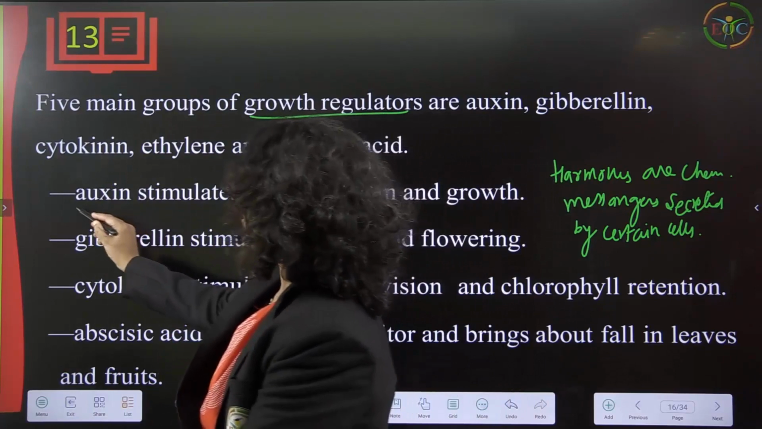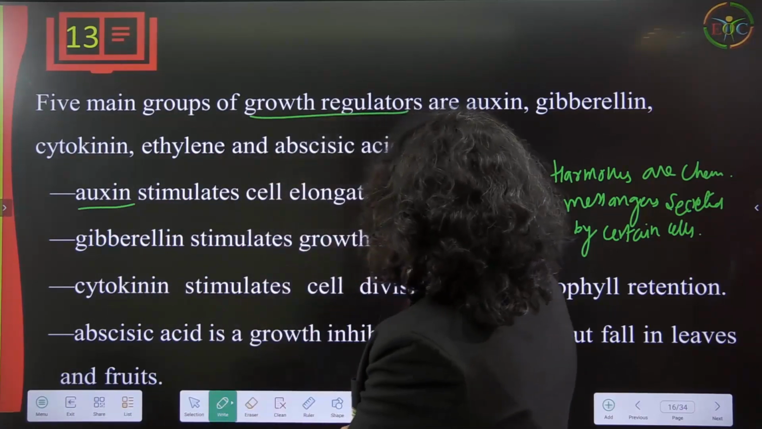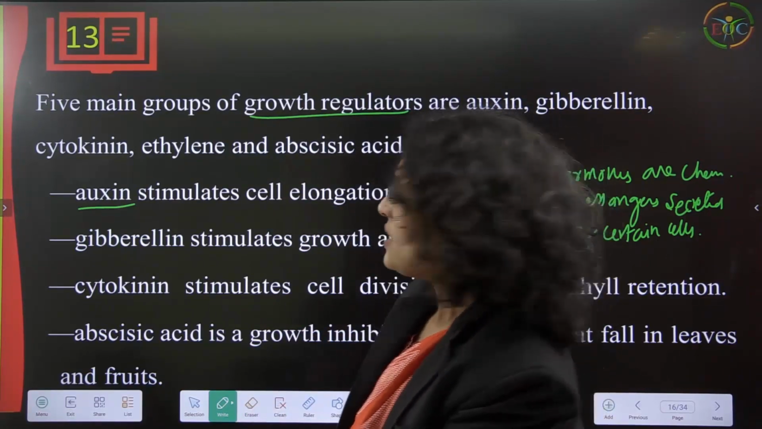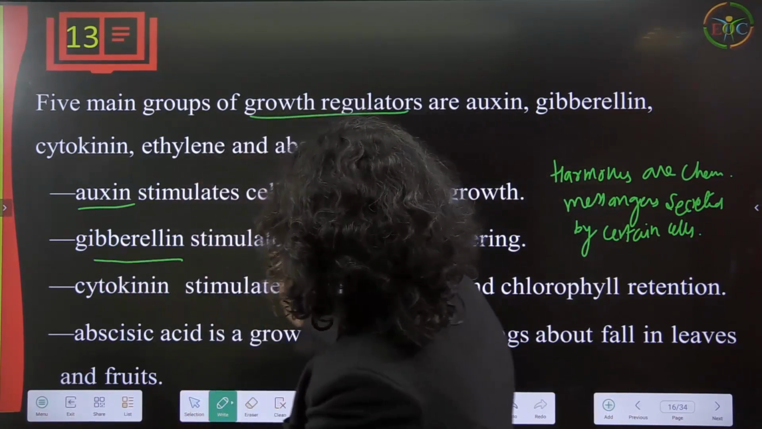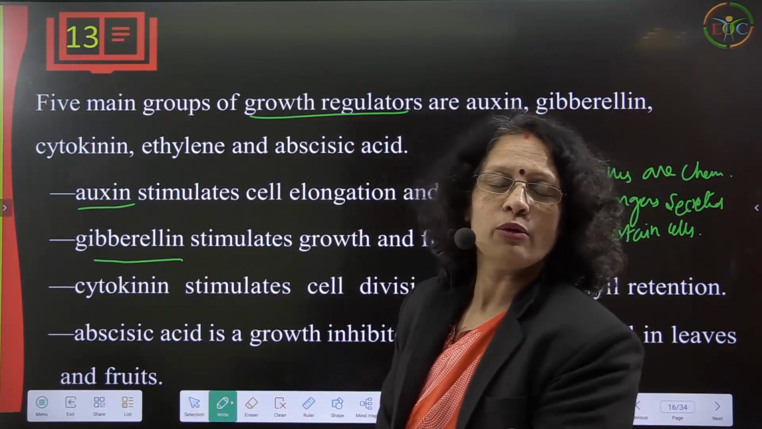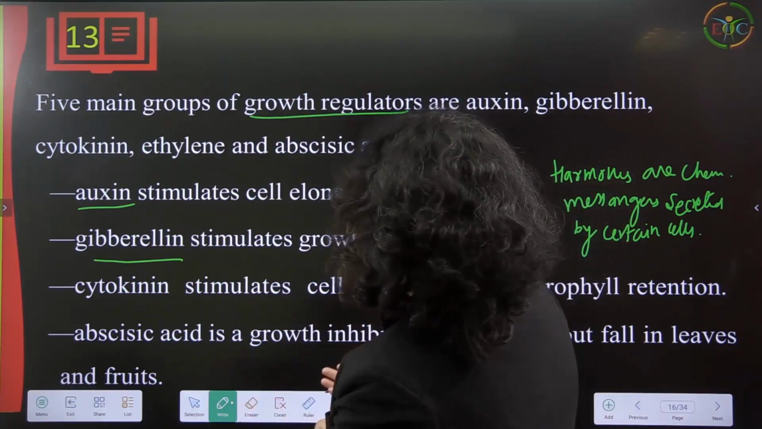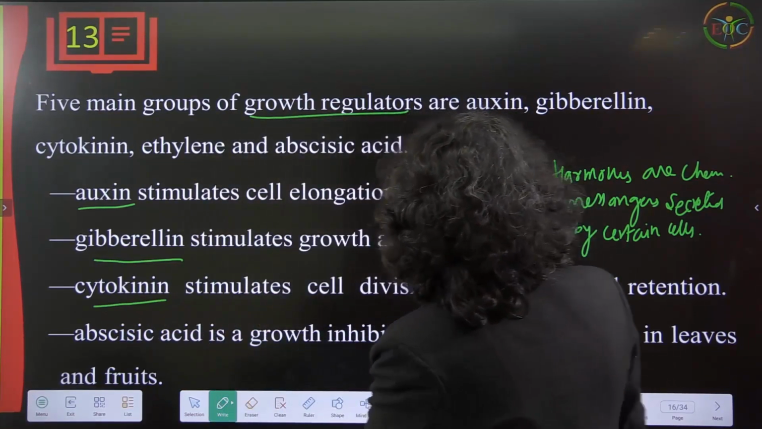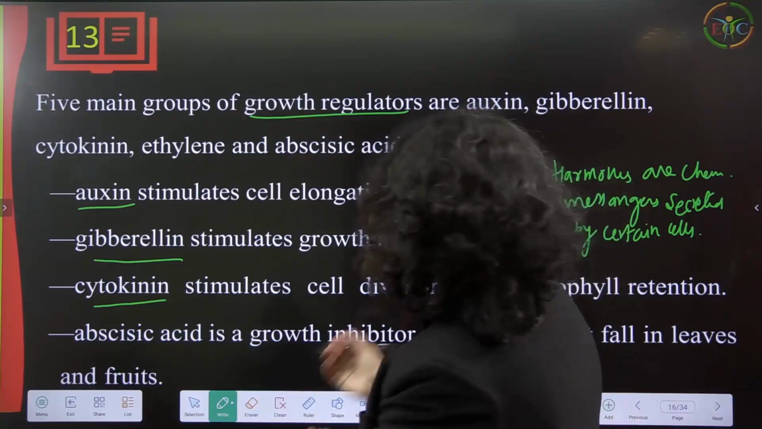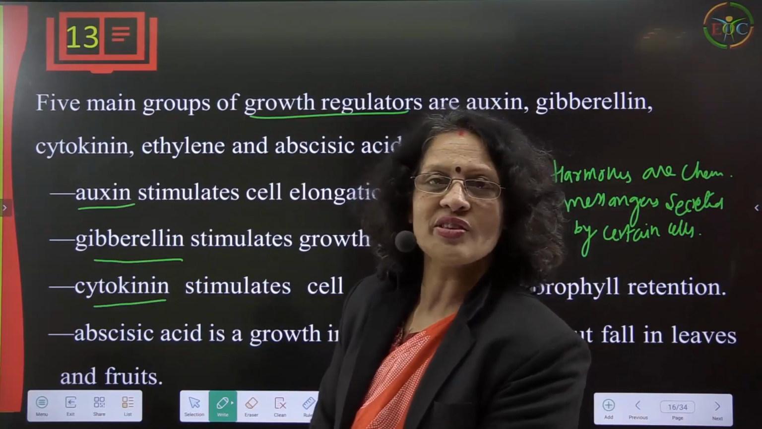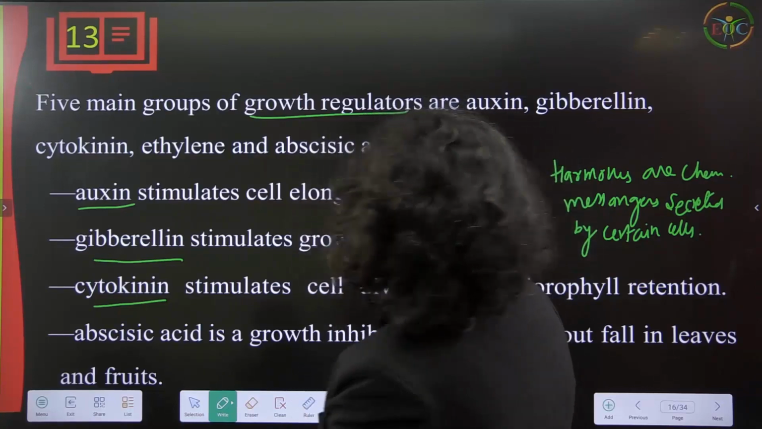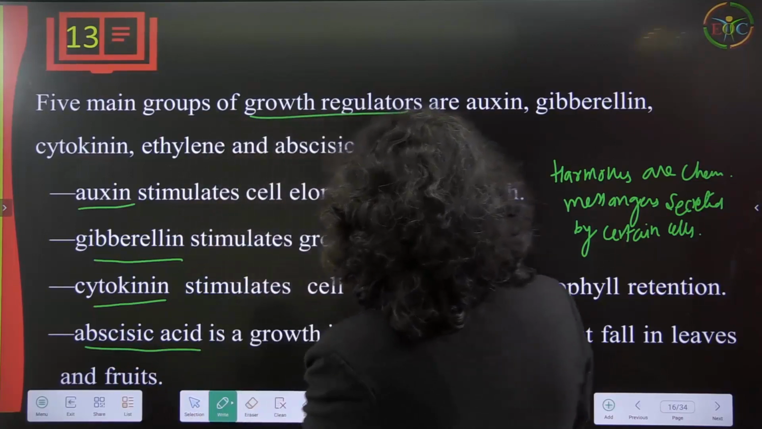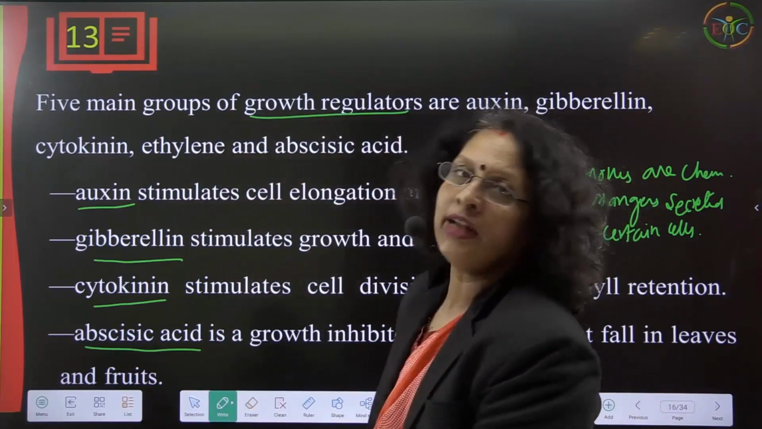Now, what is the role of auxin? The first one, auxin, stimulates cell elongation and growth, which is responsible for growth and elongation of a cell. The second one is gibberellin, which stimulates growth and flowering. Flowering in plants is stimulated and controlled by gibberellin. Then cytokinin stimulates cell division and chlorophyll retention, okay. Chlorophyll plays a very important part in photosynthesis, so chlorophyll retention and cell division are its responsibility. Then abscisic acid is a growth inhibitor and brings about the fall of leaves and fruits, okay.